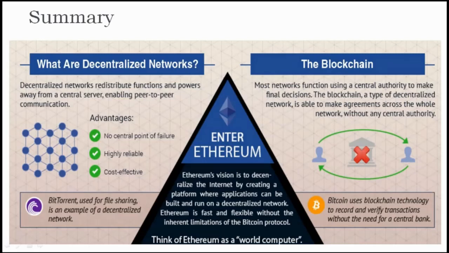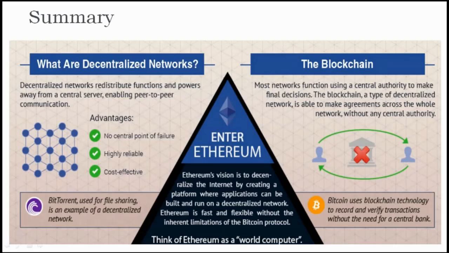On the left hand side in the bottom, you can see BitTorrent used for file sharing is an example of a decentralized network. Like that, you may also create decentralized applications which consider the entire Ethereum as the world computer. It is called a world computer because whatever smart contract transaction is available in Ethereum will be executed on every Ethereum full node or miner node.